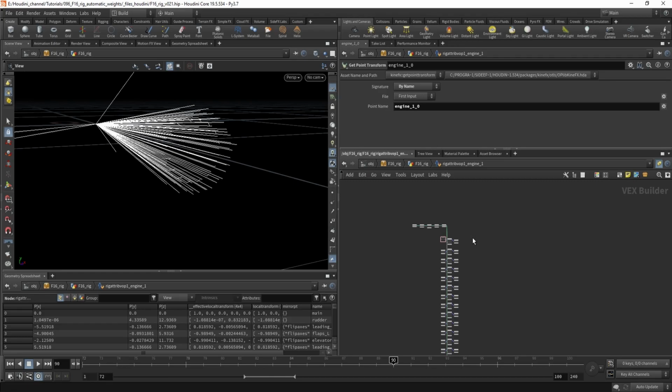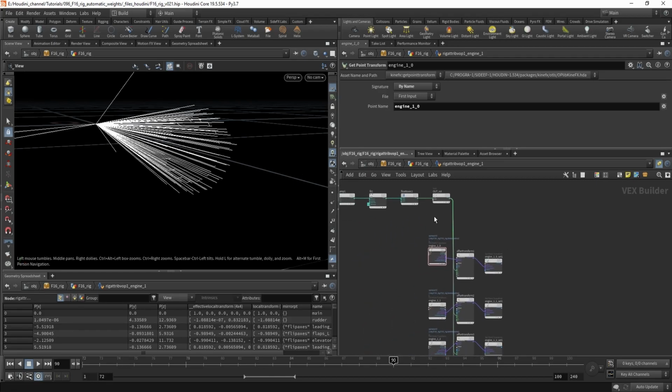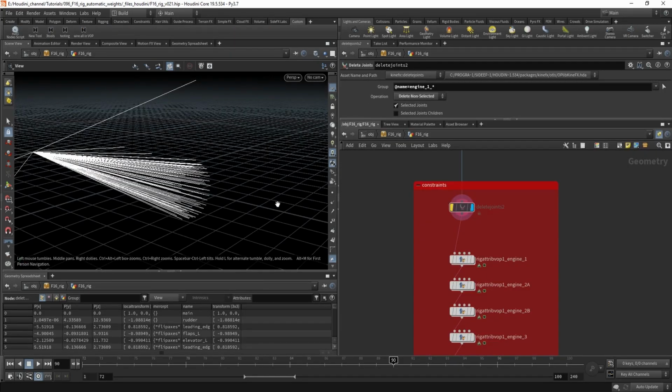So that's why I used a Python script, but you can definitely do it by hand. Alright, let me show you how you can use a Python script to automate this process.